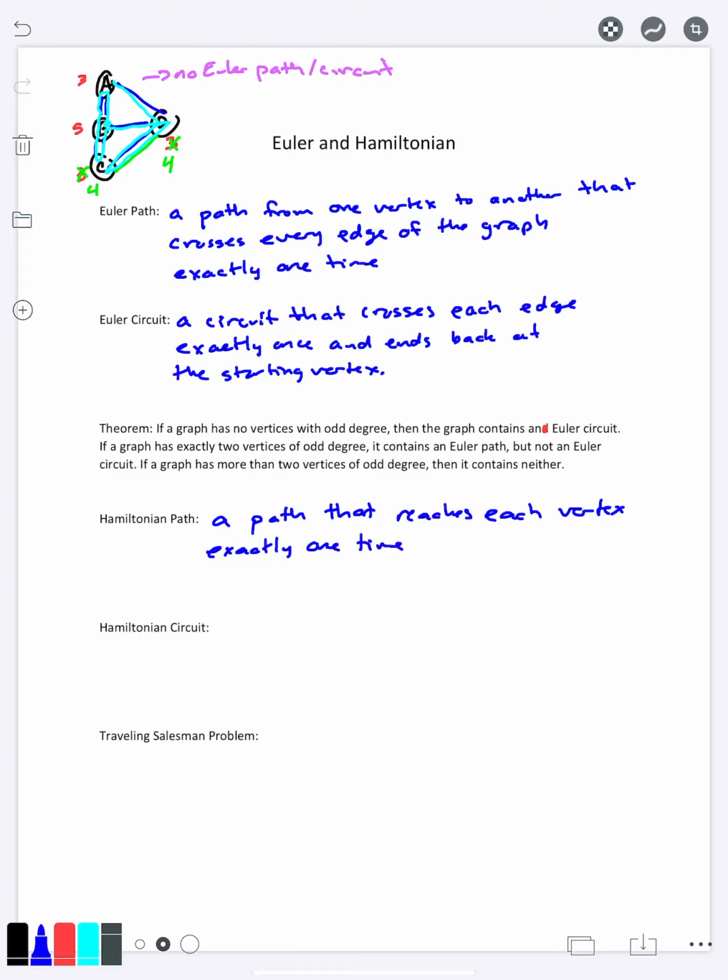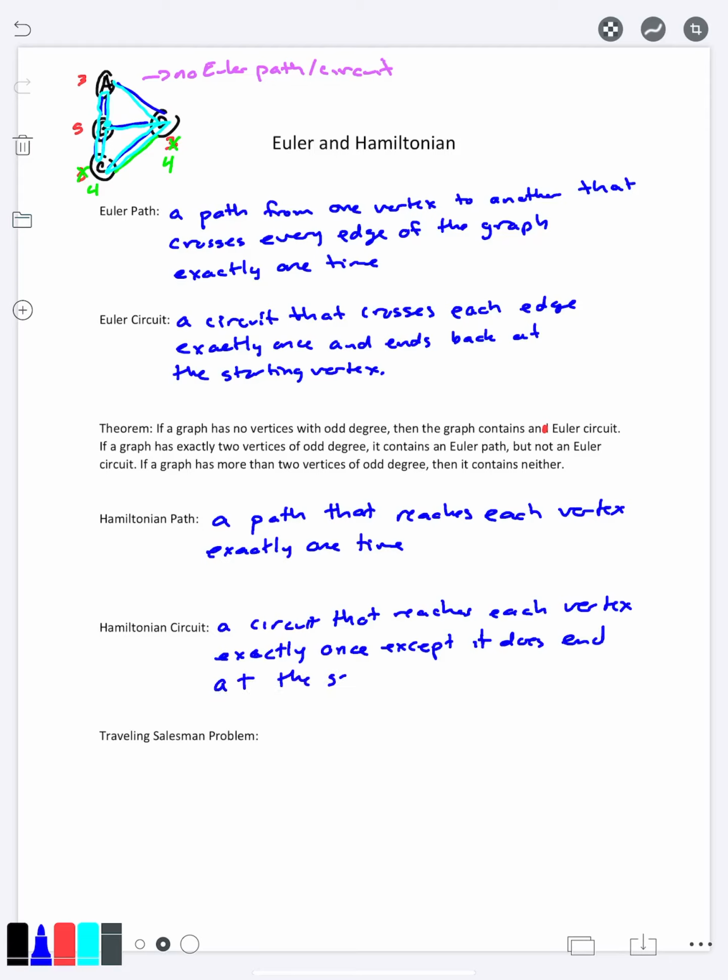Whereas a Hamiltonian circuit is a circuit that reaches each vertex exactly once, except it does end at the same vertex it started.